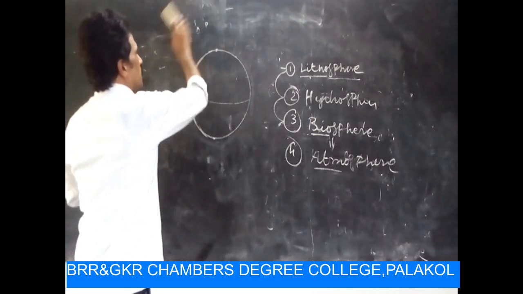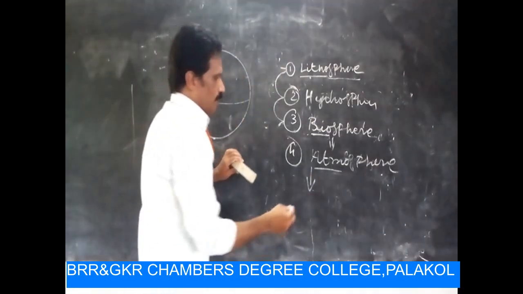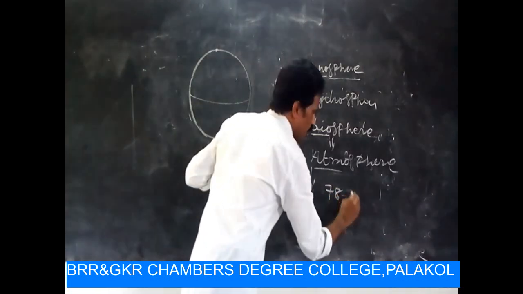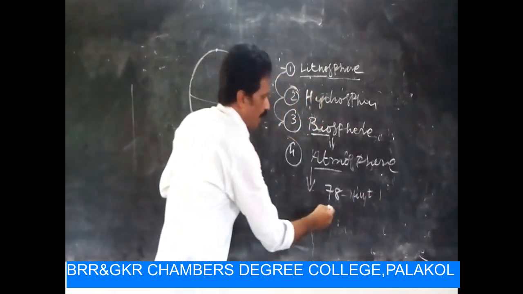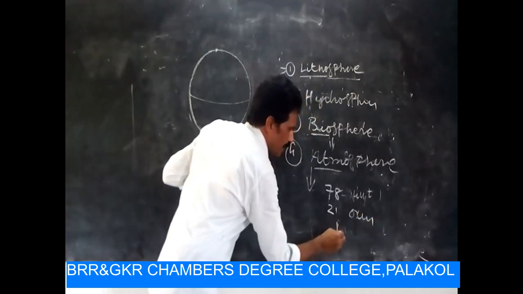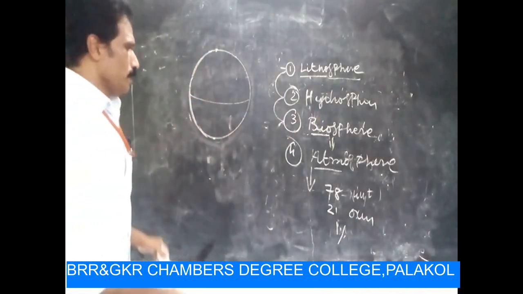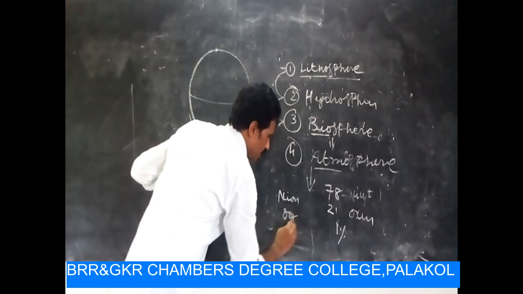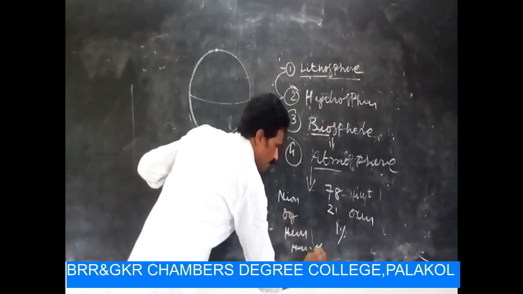We know very well that 78% nitrogen exists in the atmosphere and 21% oxygen, and the remaining 1% is occupied by neon, argon, helium, hydrogen, and some others.